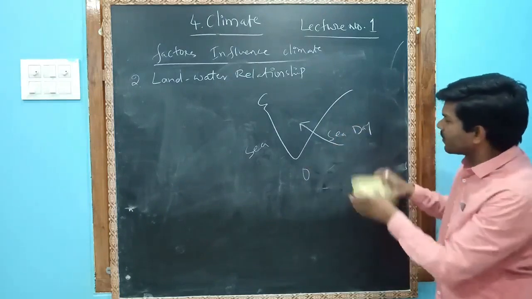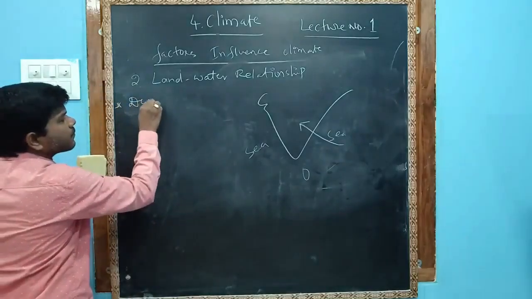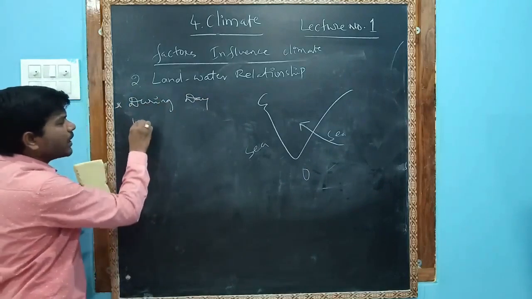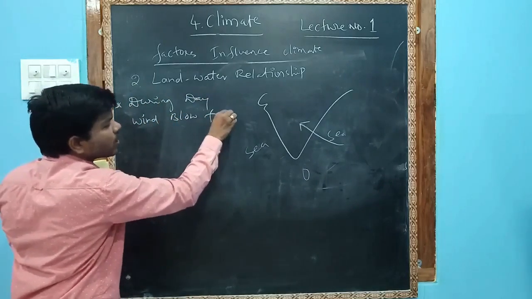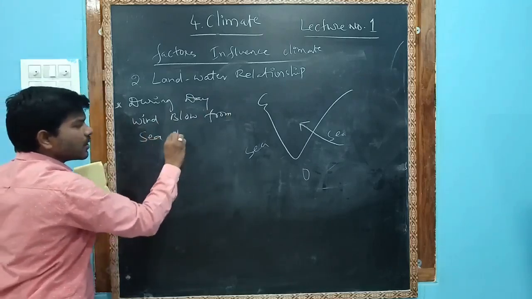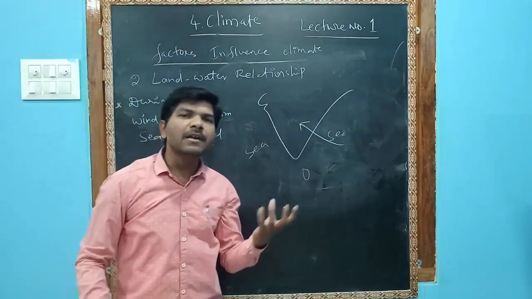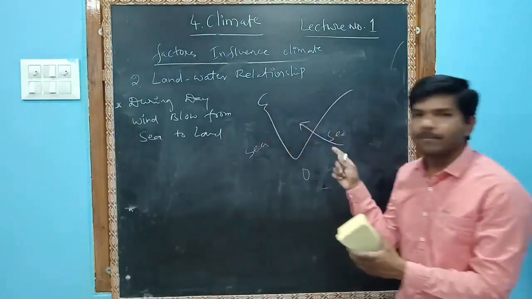During the day, wind blows from sea to land, hence the temperature on land is lower.